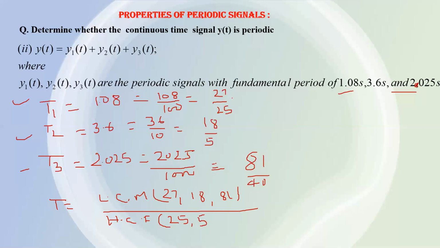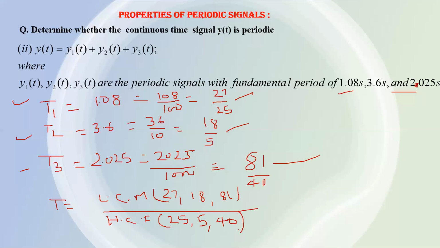This is actually the LCM of these three data. This is the technique to determine the LCM of a fraction.